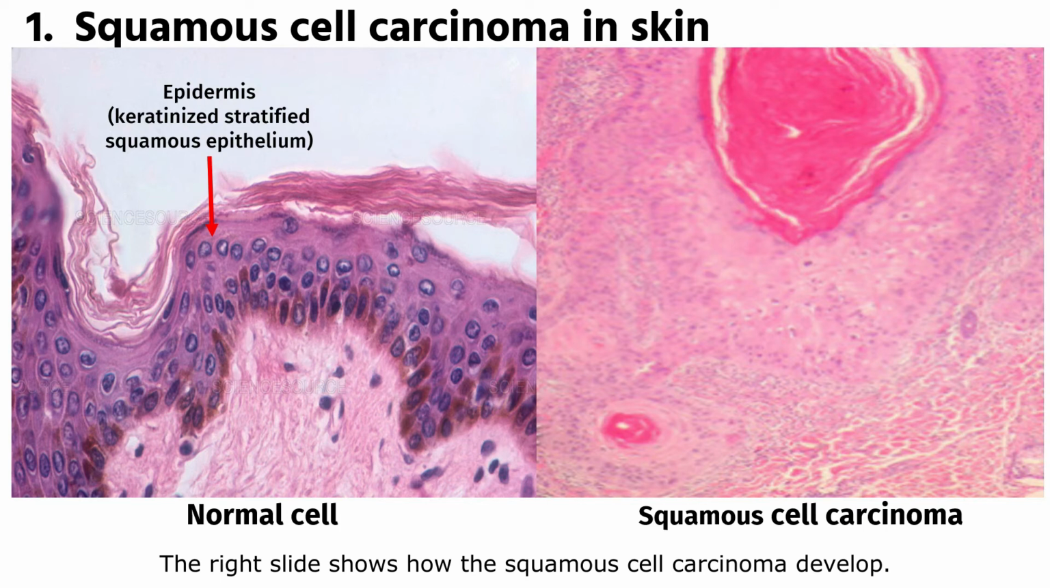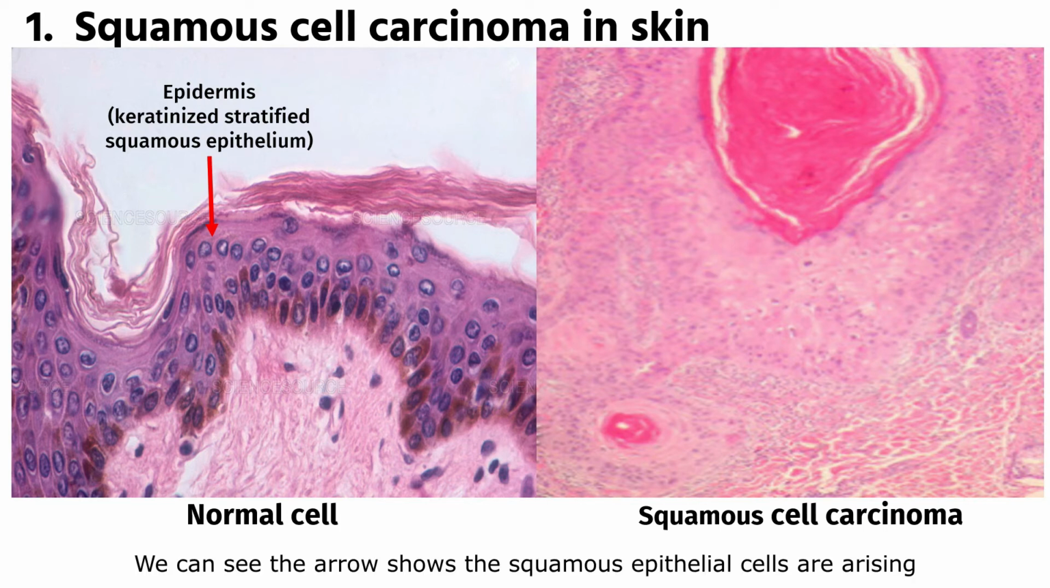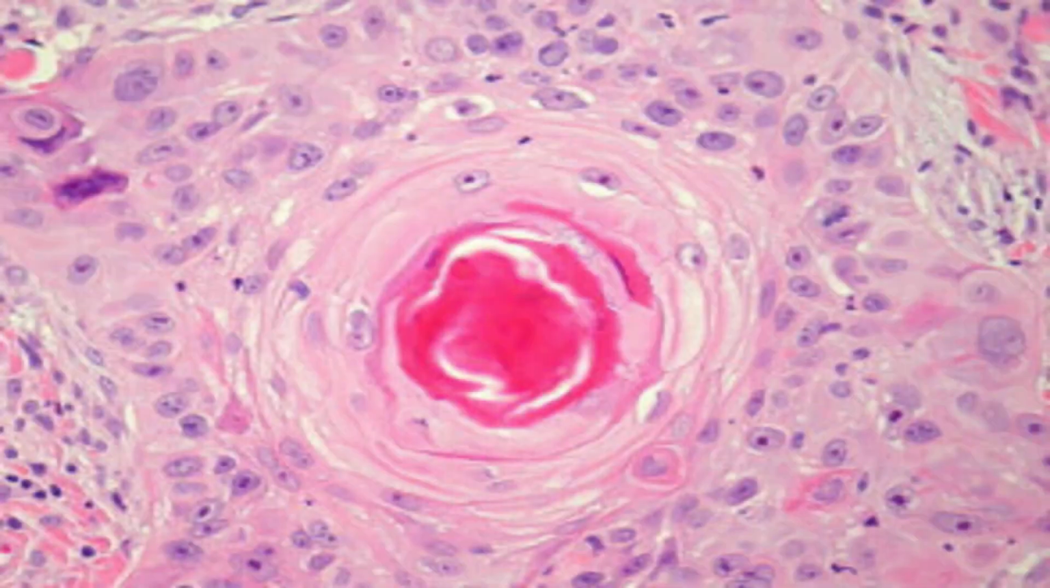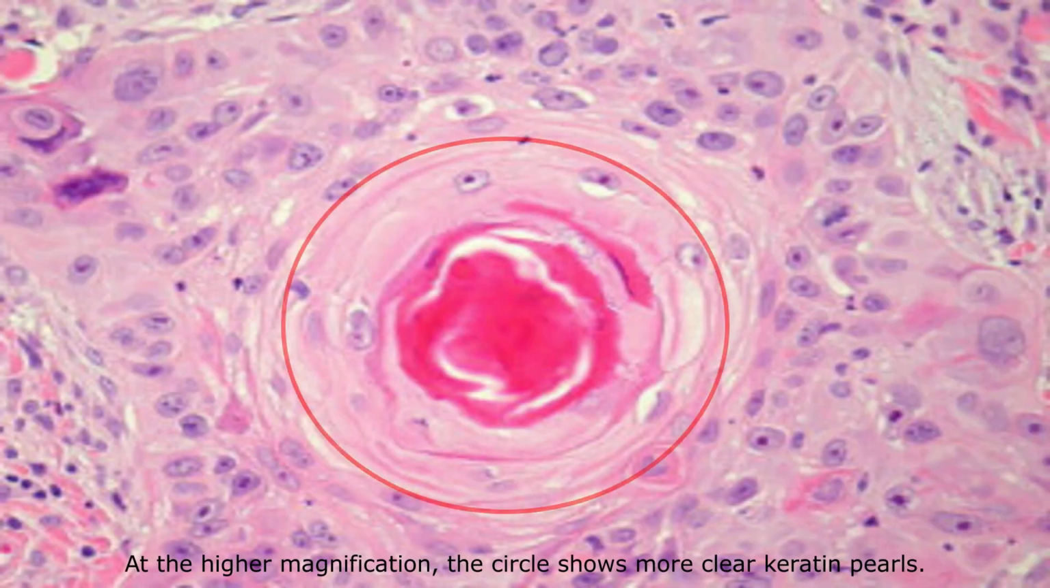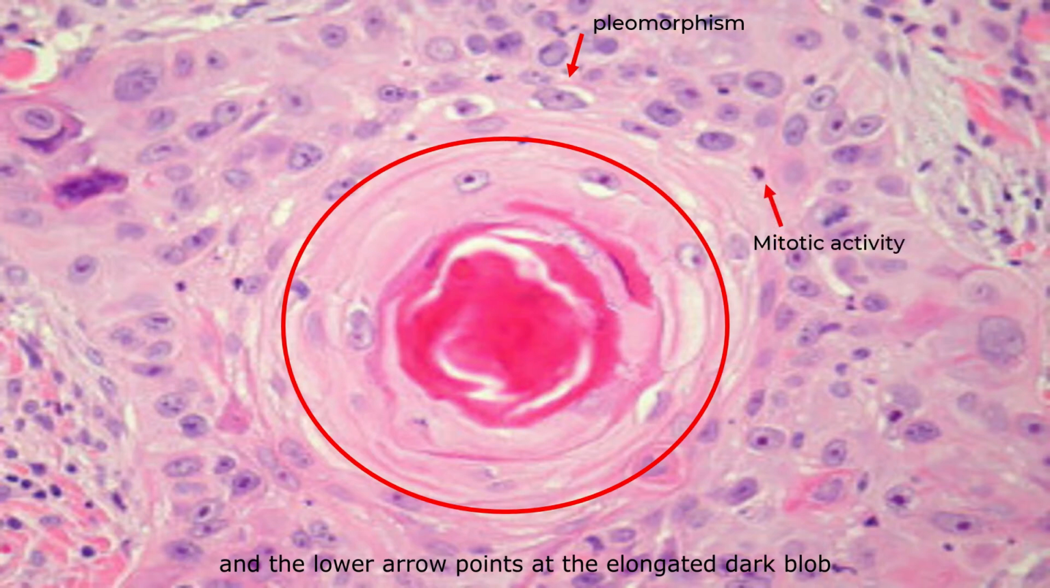The right slide shows how the squamous cell carcinoma develops. We can see the arrow shows the squamous epithelial cells arising from the epidermis and extending into the dermis. The circle shows the variable keratinization. At higher magnification, the circle shows more clear keratin pearls. The upper arrow shows one of the examples of pleomorphism, and the lower arrow points at the elongated dark blob, which shows the mitotic activity.